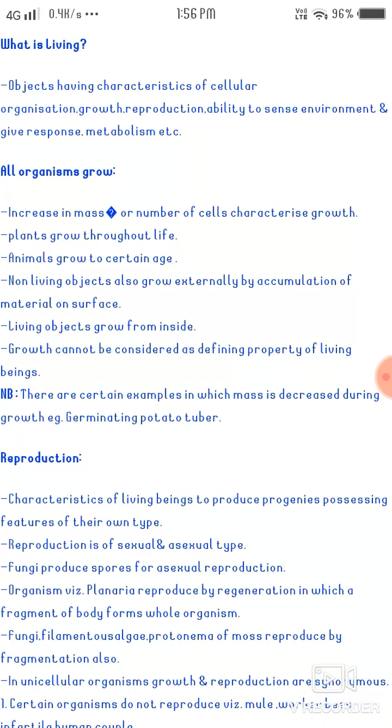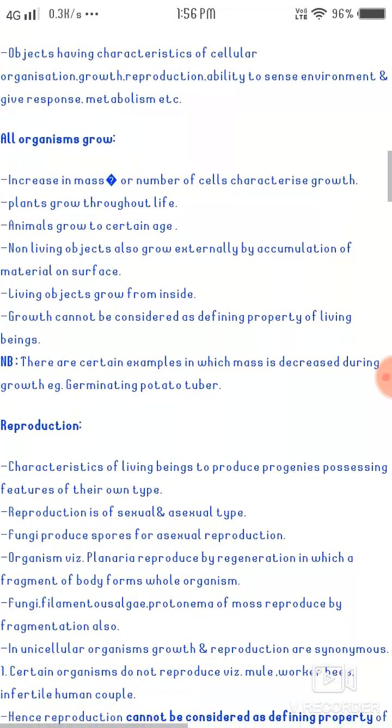It grows throughout its life. Animals grow to a certain age and height. As we all know, our normal height is about 6 feet. Non-living objects also grow, extensively, by accumulation of material on the surface.